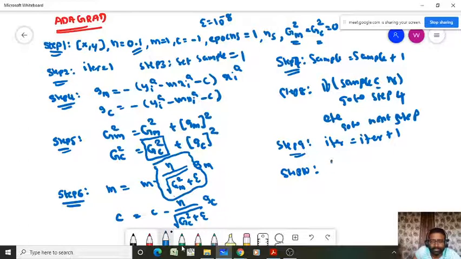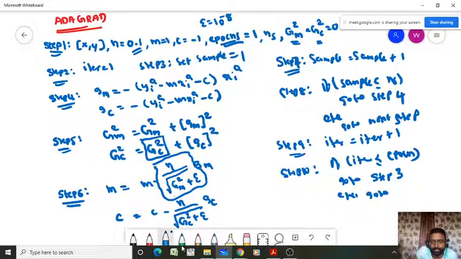In step 10 all are the same, right? If your iter value is less than or equal to the number of epochs you defined initially, that means you have not reached the maximum number of iterations. If it is true, then go to which step? Step 3, yes, you have to start from the first sample again. If it is false, then you have to go to the next step.